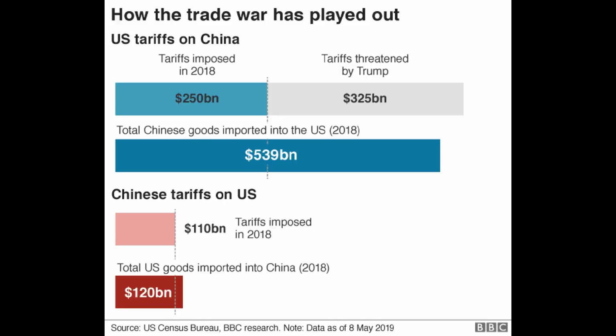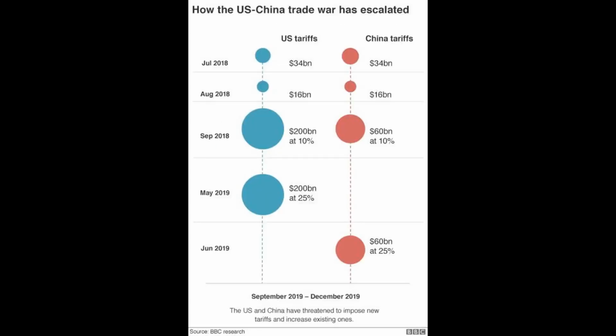Differences between sources. Details on specific tariff amounts. While sources align on initial tariffs imposed, they exhibit slight discrepancies regarding specific retaliatory tariffs and the timing of negotiations. Interpretation of events. Some analyses focus on the political motivations behind tariffs and negotiations, while others prioritize economic impacts and data.